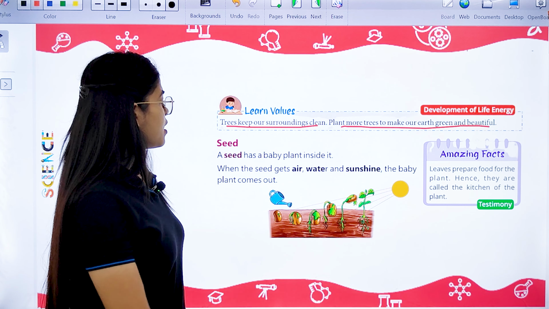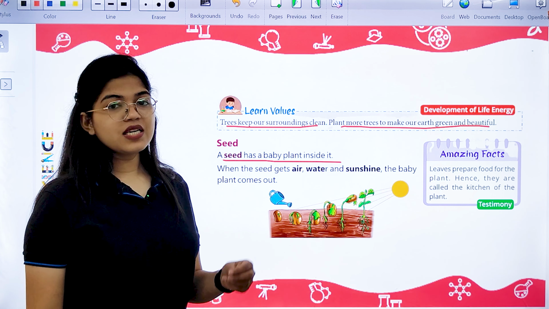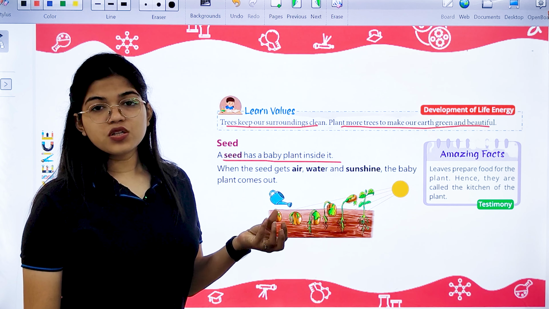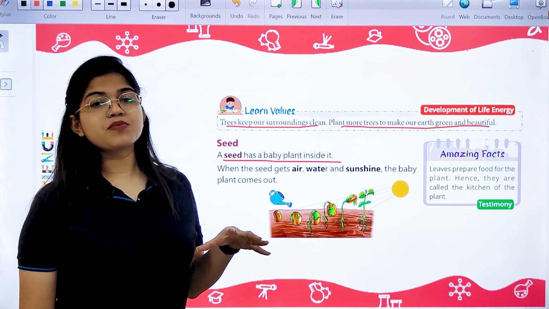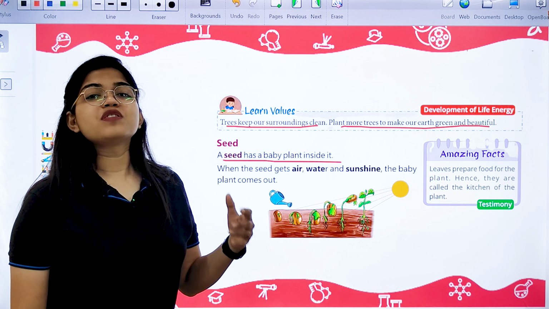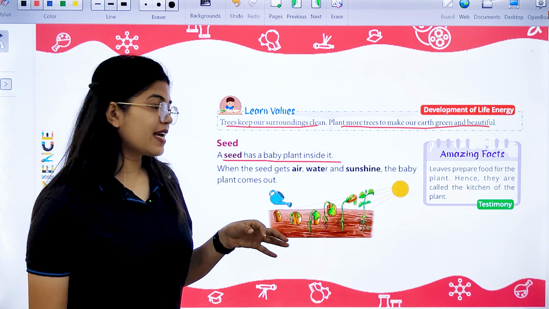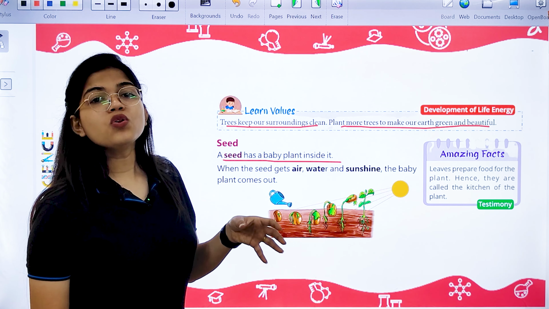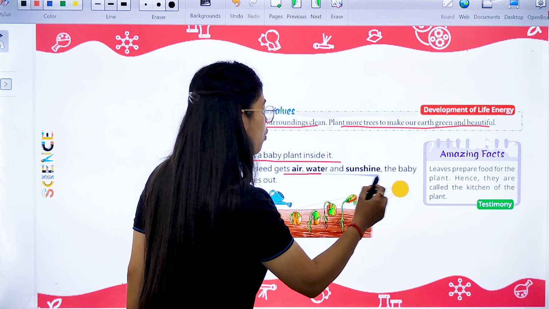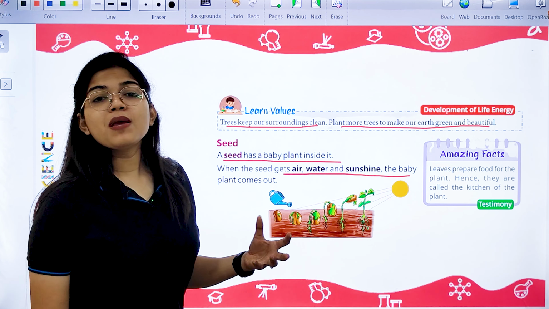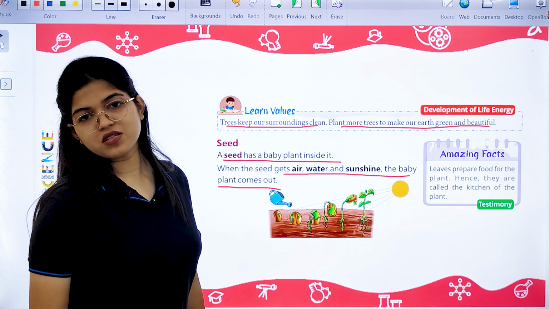Next, we have seed. What is seed? Seed has a baby plant inside it. Seed is inside the fruit. Fruits are developed through the flowers, which means the flower develops into fruits, and the fruits have seeds inside them. And the healthy seed has a baby plant inside it. When we sow the seed into the soil, and the seed gets proper air, water, and sunshine, then the baby plant which is inside the seed grows and comes out of it.